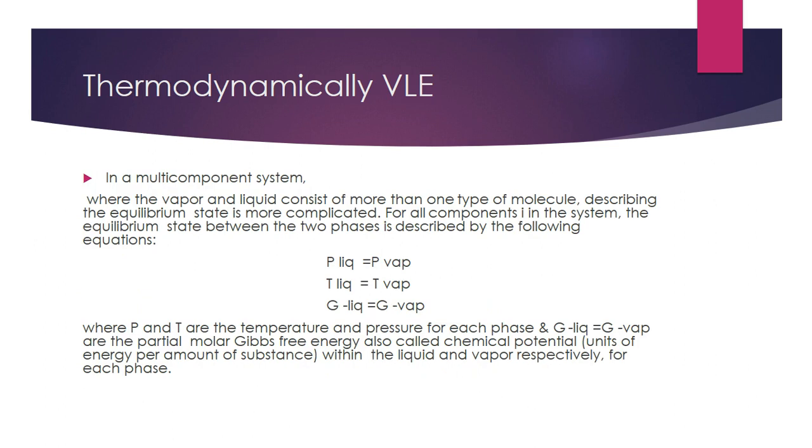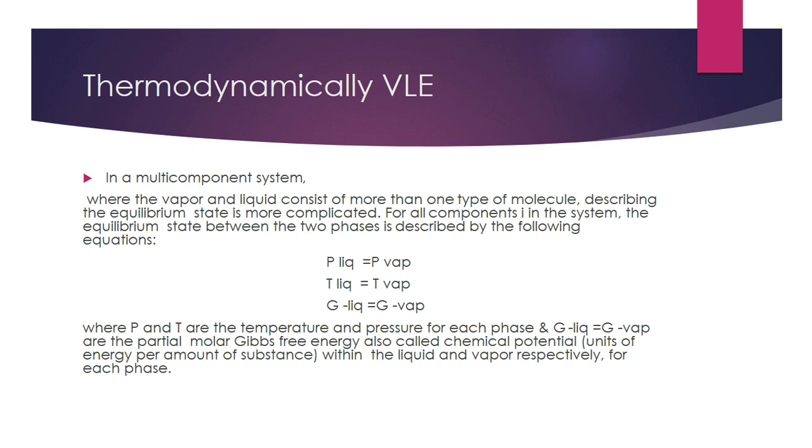Now, for a multi-component system, where vapor and liquid consist of more than one type of molecule, describing the equilibrium state is more complicated. For all components, that is i, in the system, the equilibrium state between the two phases is described by the following. For component i, pressure in liquid phase is equal to pressure in vapor phase. Temperature in liquid phase is equal to temperature in vapor phase.